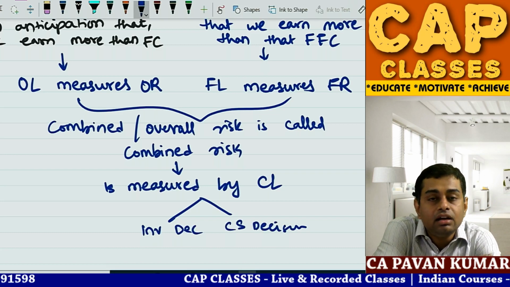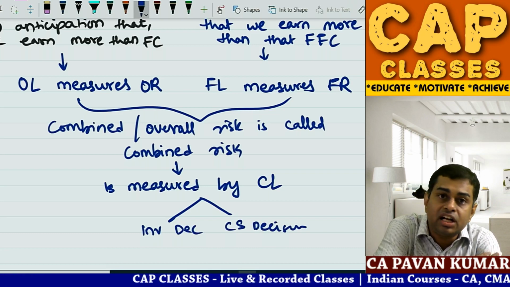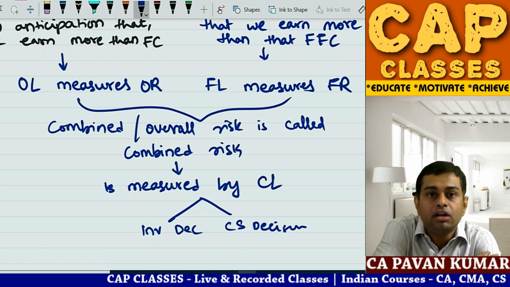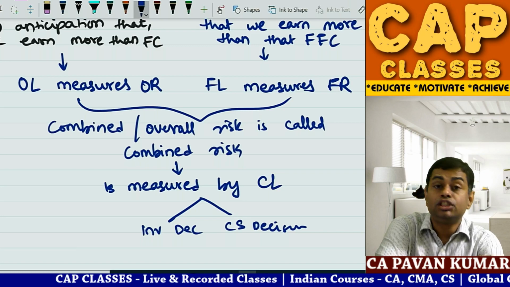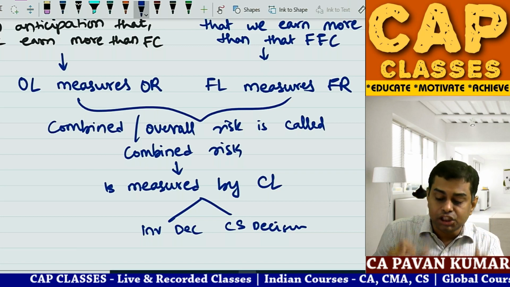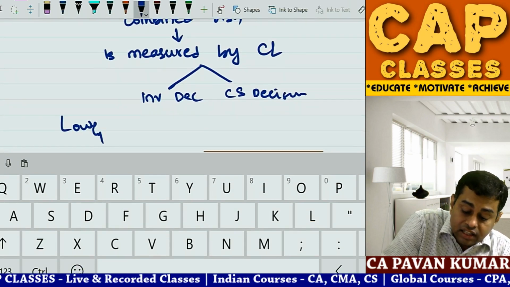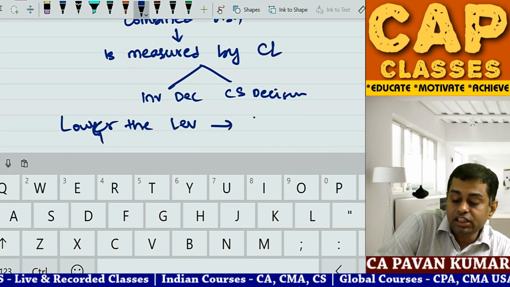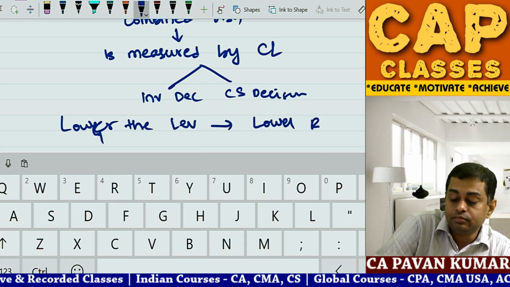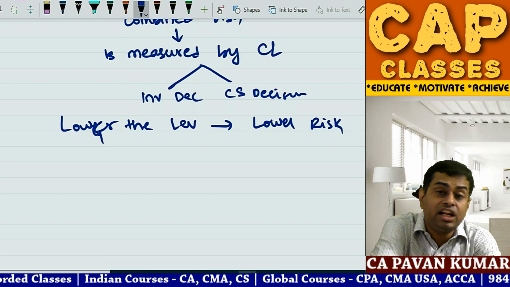So basically, what is leverage? Measurement of risk. What is operating leverage? Measurement of operating risk. What is financial leverage? Measurement of financial risk. What is combined leverage? Measurement of overall risk. So what should be the ideal situation? Lower the leverage means lower the risk. So always it is better to have lower leverage and lower risk.